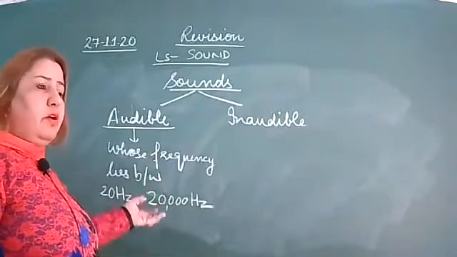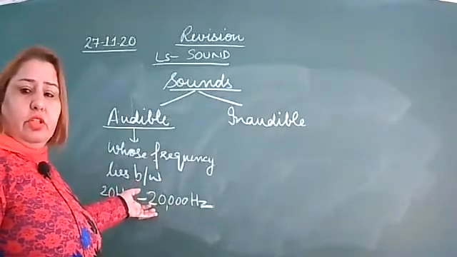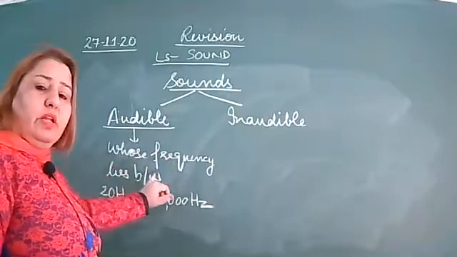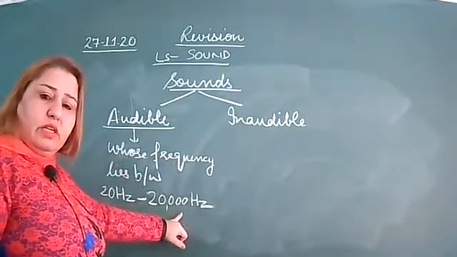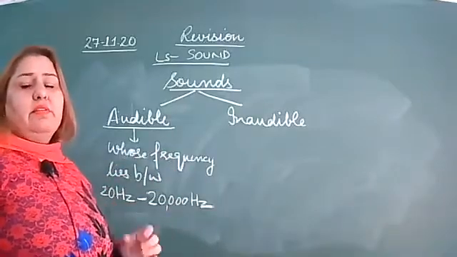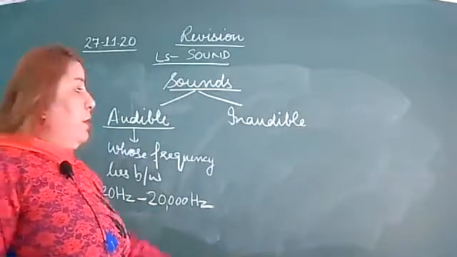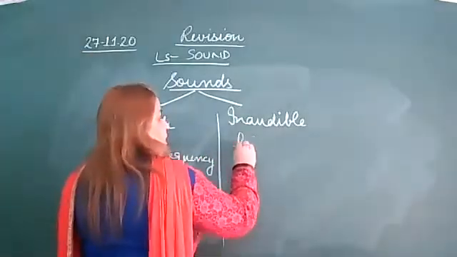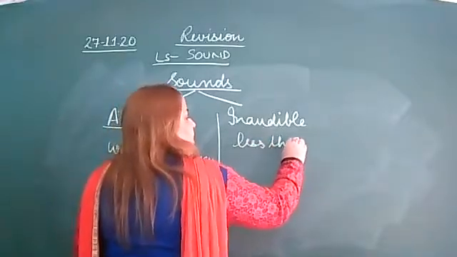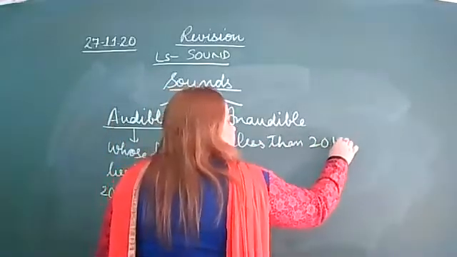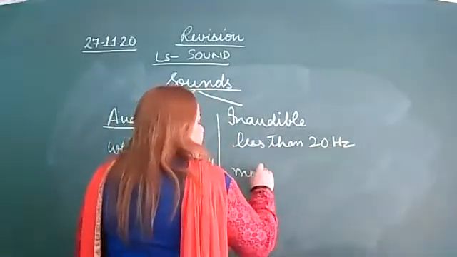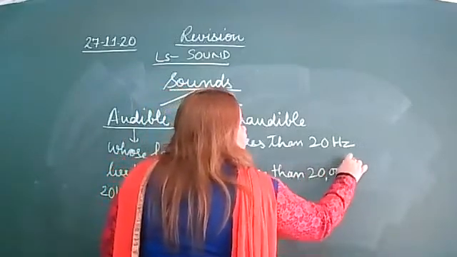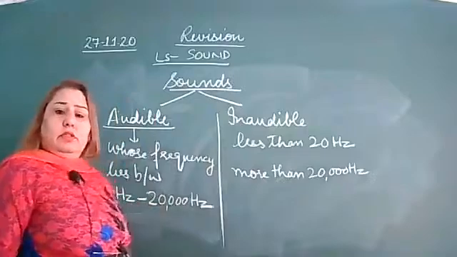MCQ question, 1 mark question, these kinds of questions. When the sound whose frequency lies between 20 hertz to 20,000 hertz, that sound is audible sound. Inaudible sound means less than 20 hertz and more than 20,000 hertz, right?